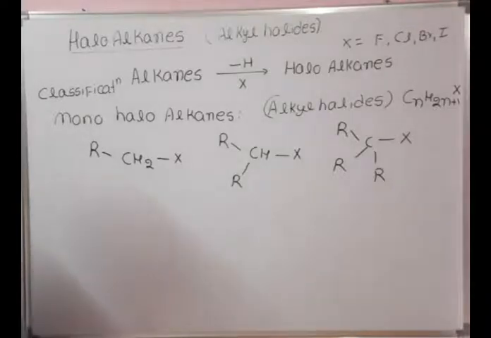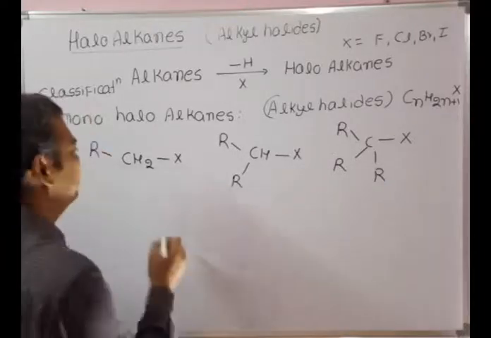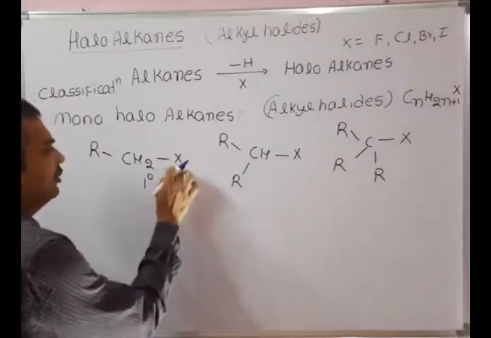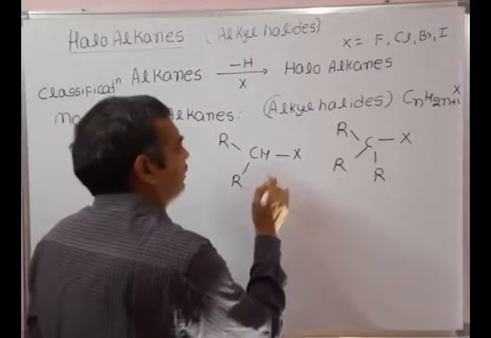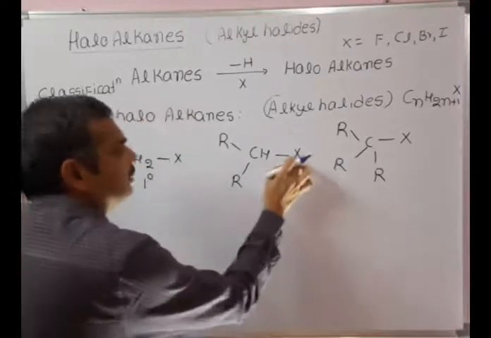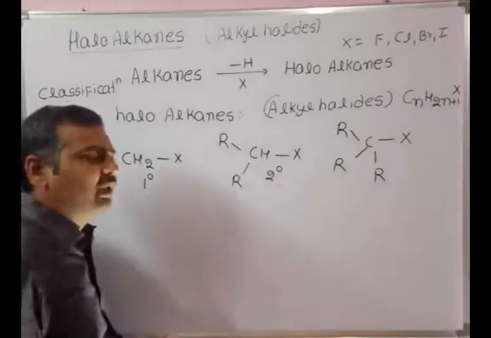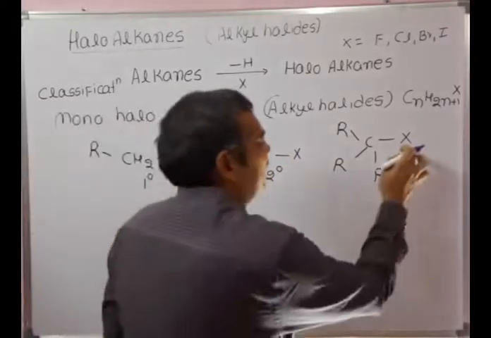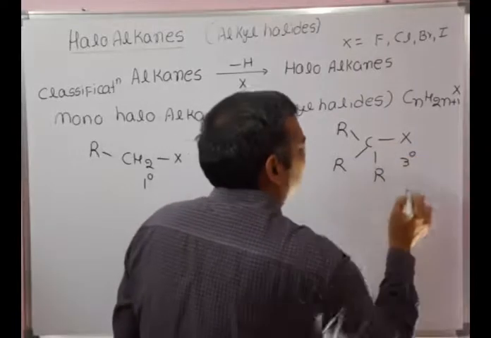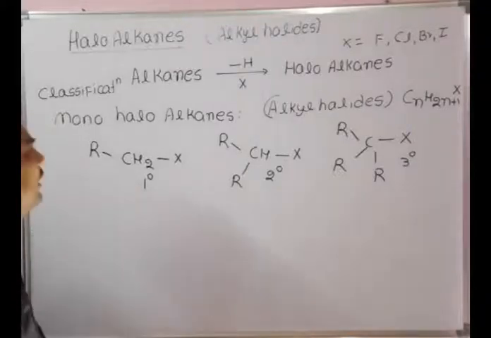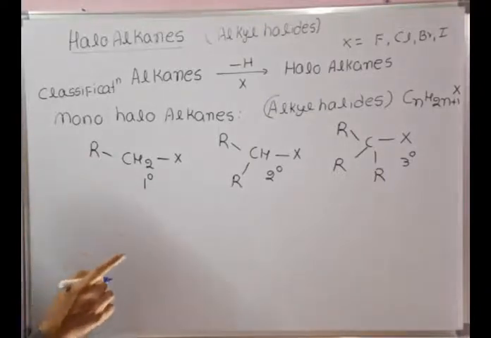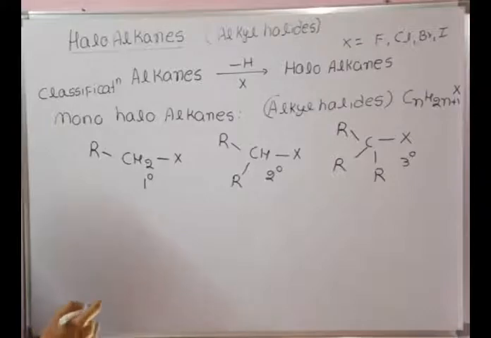These monohaloalkanes are again classified into three types. You can see it is a primary alkyl halide, halogen attached to primary carbon. This is a secondary carbon, so that means secondary alkyl halide. Halogen attached to tertiary carbon means tertiary alkyl halide. So monohaloalkanes are further classified into primary, secondary and tertiary alkyl halides. Generally we call them alkyl halides. We will study the complete synthesis of alkyl halides and properties in today's topic.